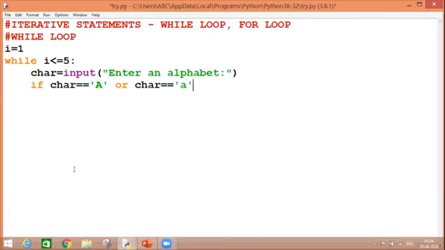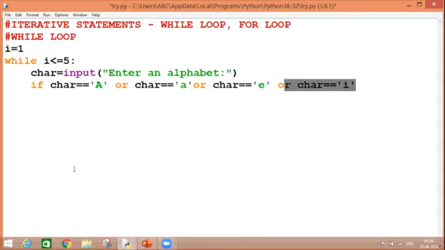Because I don't know at runtime whether I'll be inputting capital A or small a or any character in capital or small, I have to give all the conditions in this way, whether it is equal to E or not, whether it is equal to I or not. So how many OR statements will I join over here?